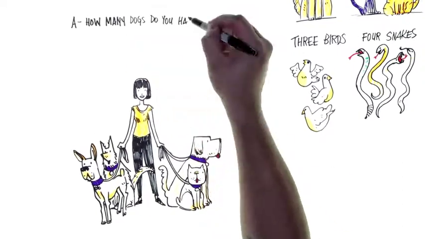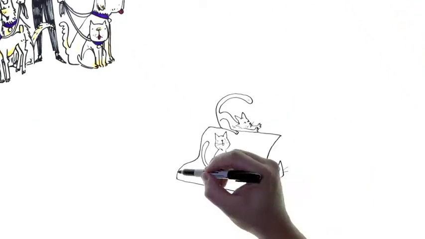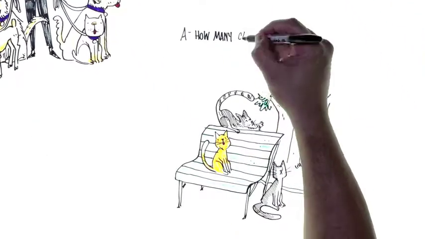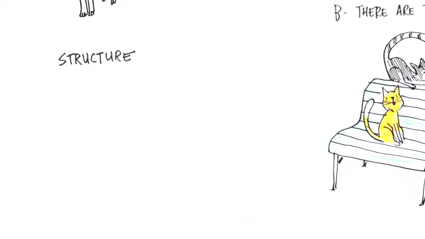How many dogs do you have? I have 4 dogs. How many cats are there in the park? There are 3 cats. Let's see the structure.